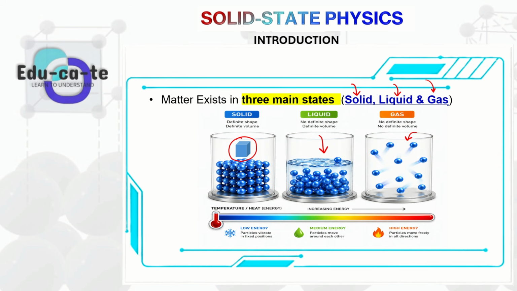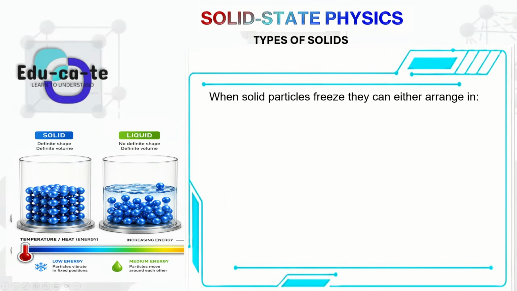So we need to look at the solid state of matter. Looking at the solid state, it's better for us to see how we transition from liquid to solid. Just a reminder, the transition from a liquid to a solid is known as freezing.